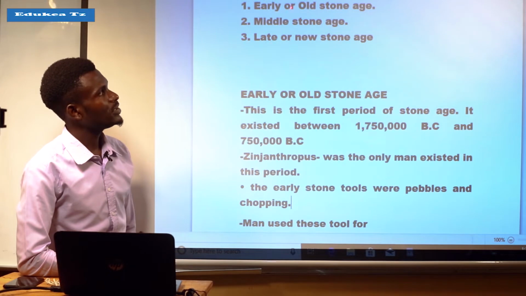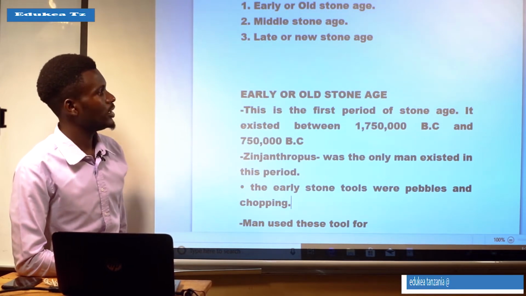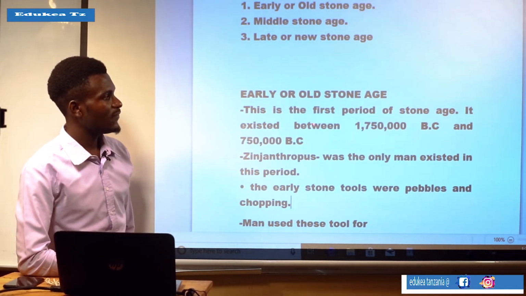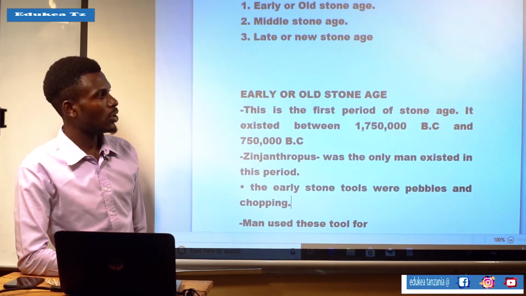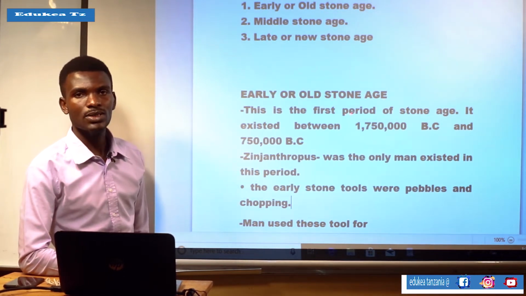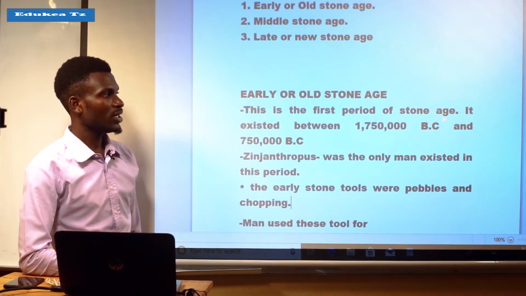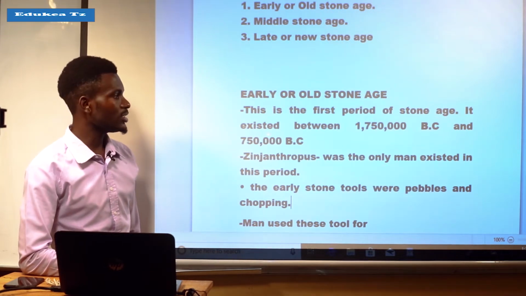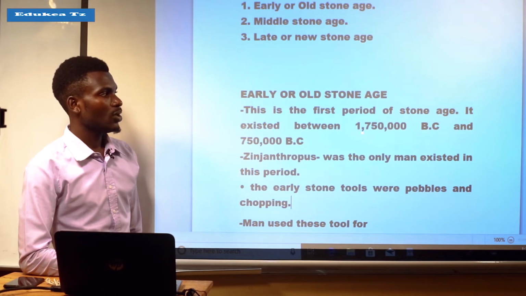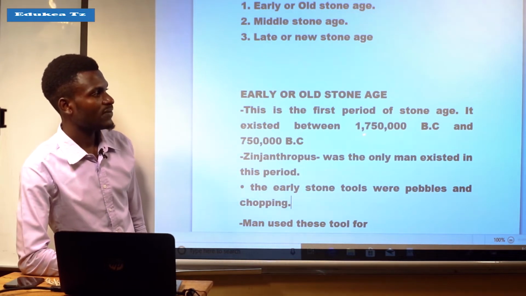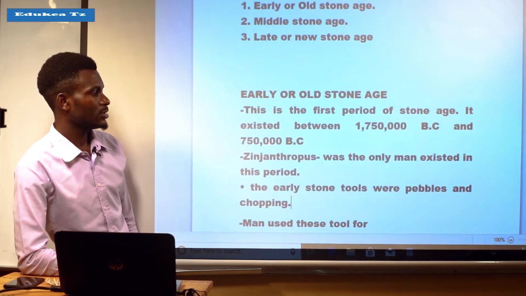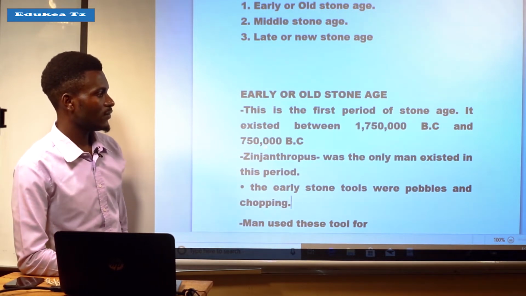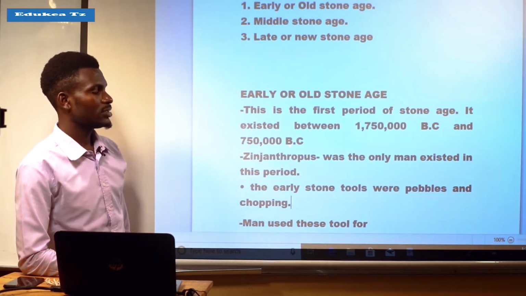Starting with early or old Stone Age, this is the first period of the Stone Age, and it existed between 1,750,000 BC and 7,500,000 BC.